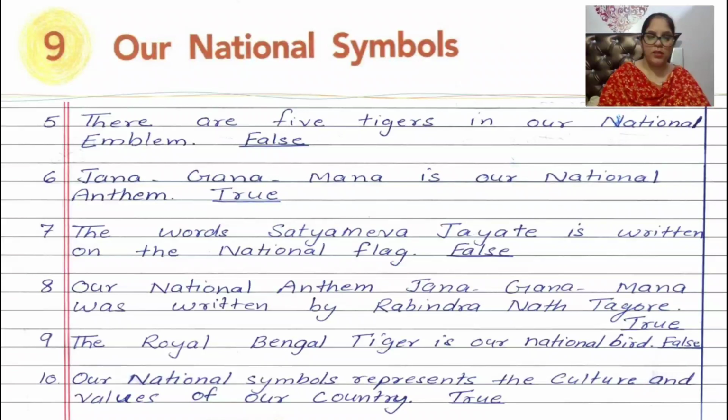True. 7, the word Satyamev Jayate is written on the national flag. False. 8, our national anthem Jan Gan Man was written by Rabindranath Tagore. True. 9, the Royal Bengal tiger is our national bird. False. 10, our national symbols represent the culture and values of our country. True. Okay, children, so that is all about today's class.